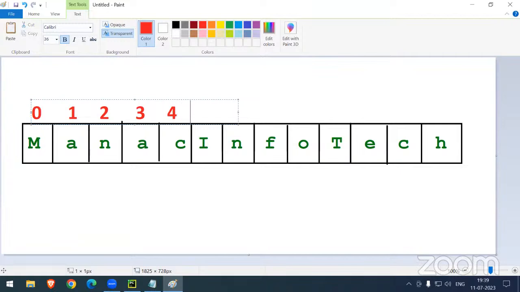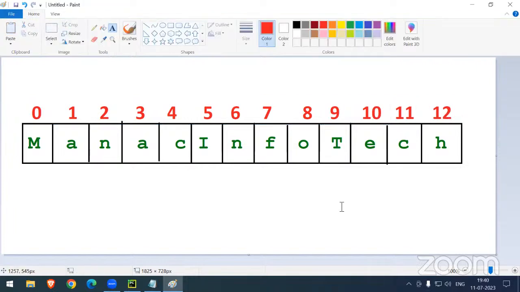If you want to access the sixth digit, you have to type 5. If you want to access the seventh digit, one minute. Sixth, seventh, eighth, 9, 10, 11, 12.